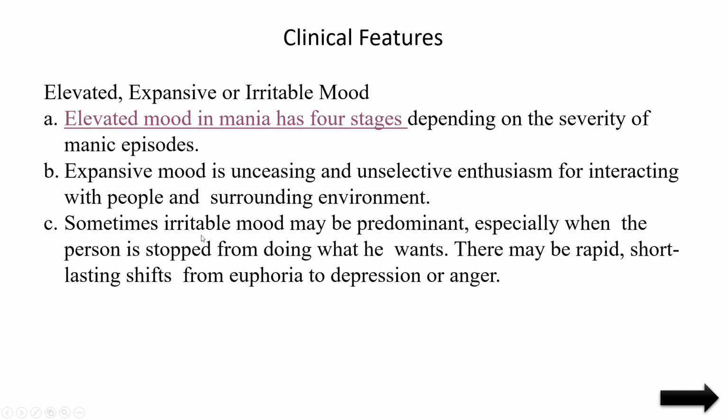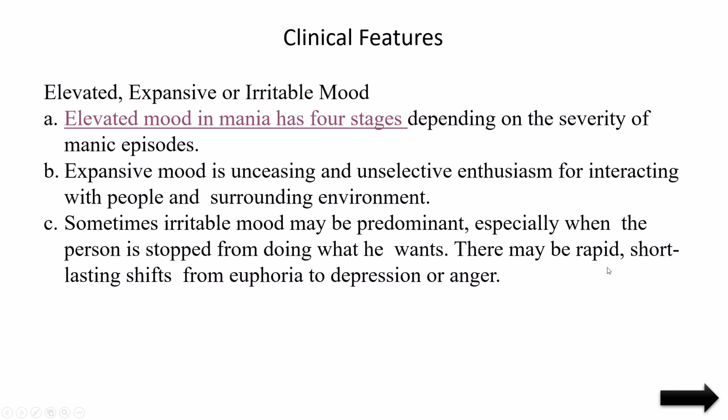And next, sometimes irritable, that is the third one, irritable mood. Irritable mood will be high when compared to other activities. Every time he will get irritated. If you stop his activity, he will get irritated. If you take anything from him, he will get irritated. If you tell him something, he will get irritated. That is irritable mood, especially when the person is stopped from doing what he wants. If it is not appropriate to the situation, normal people will stop him, but he will not like that. He will get irritated, and he may hurt himself or hurt the people who are stopping him.